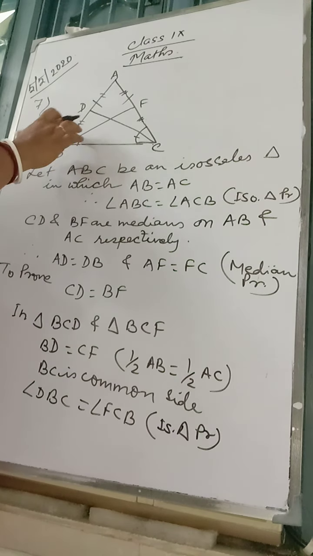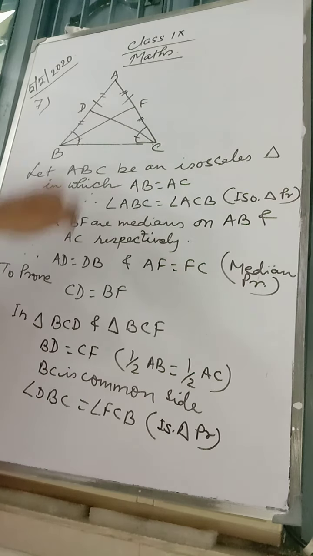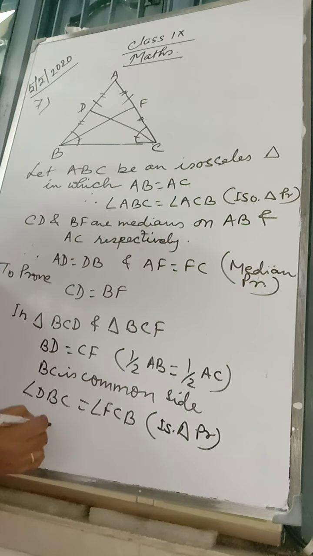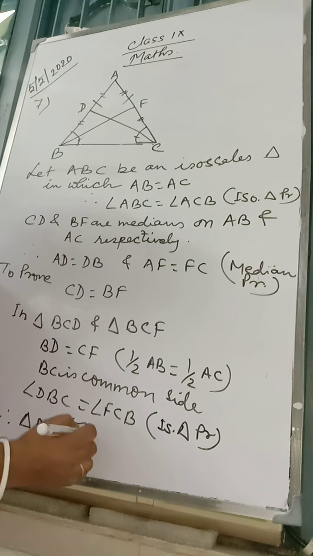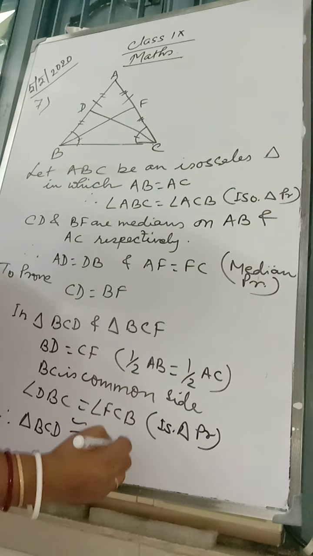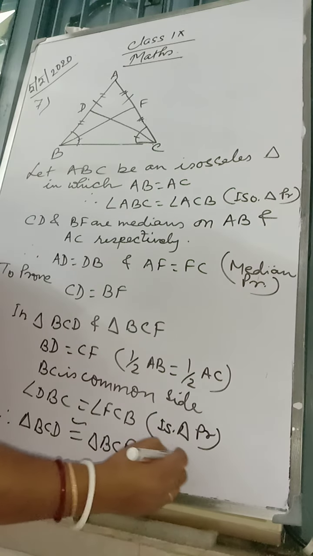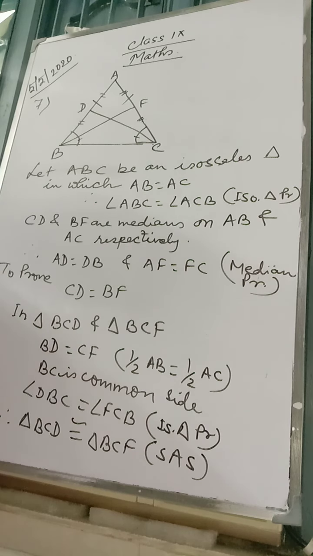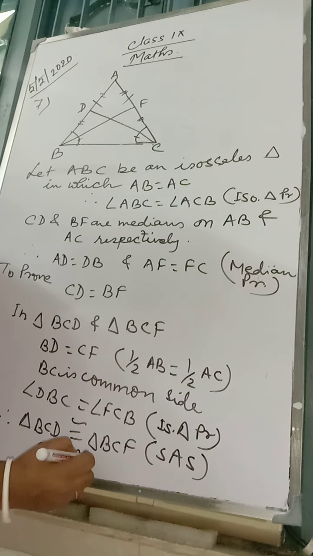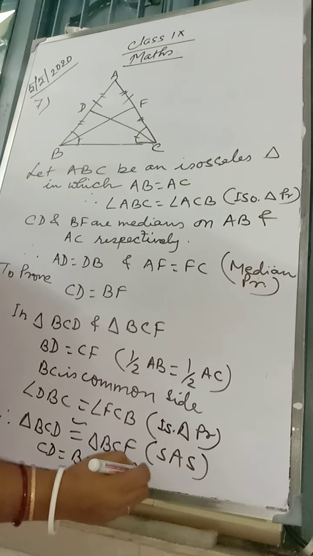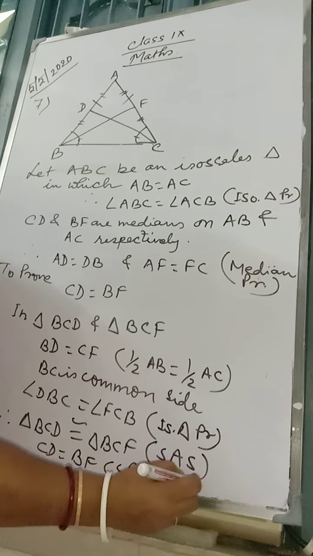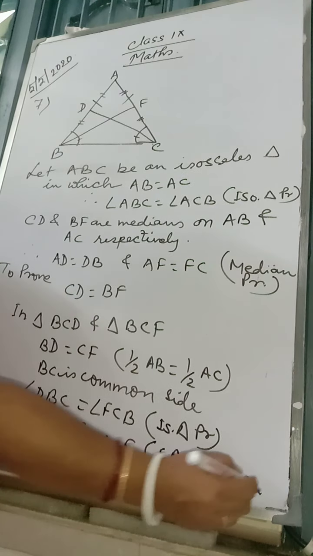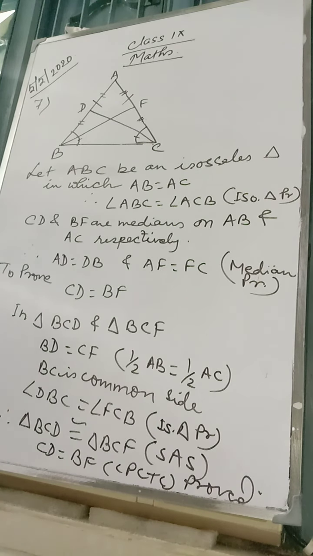So side, angle, side, the triangles are congruent. Therefore, triangle BCD is congruent to triangle BCF, SAS congruency condition. If they are congruent, CD is equal to BF, CPCTC. Proved. This only we had to prove. Write it, question number 7.